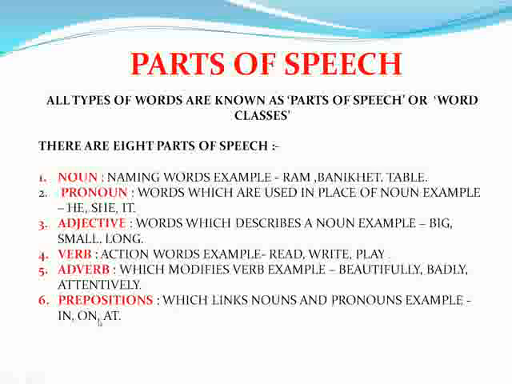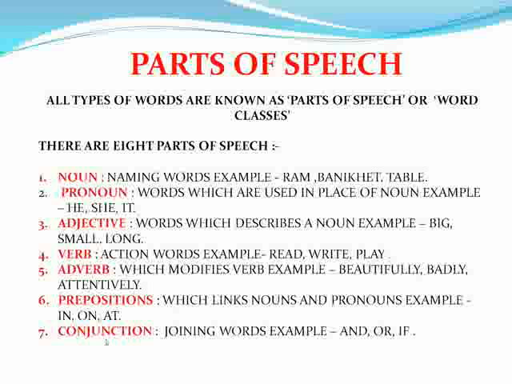Sixth part is prepositions, which link nouns and pronouns to the other parts of the sentence, or we can say which tell us the position of the thing. For example: in, on, at. Seventh is conjunction, joining words. Example: and, or, if. The words which join two clauses or two sentences are called conjunctions.